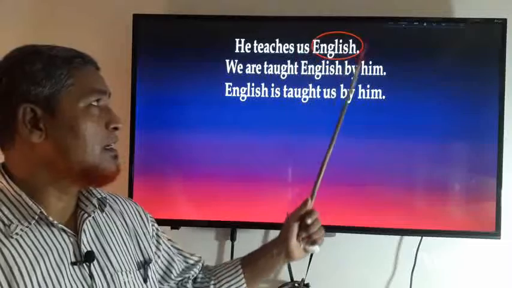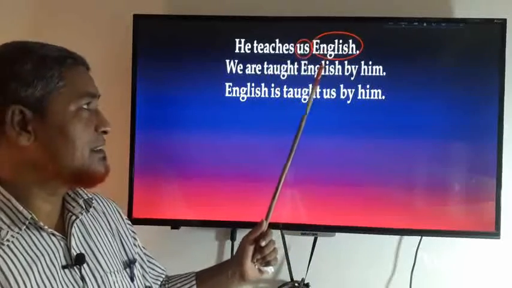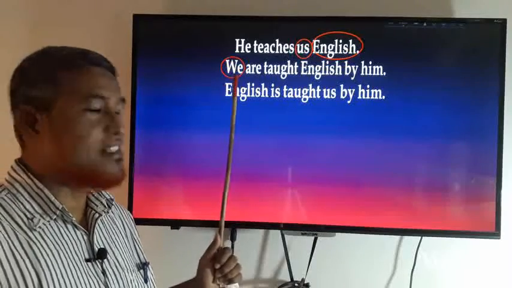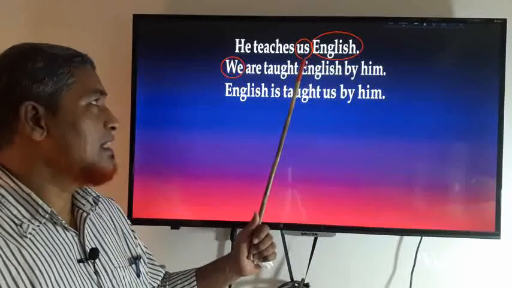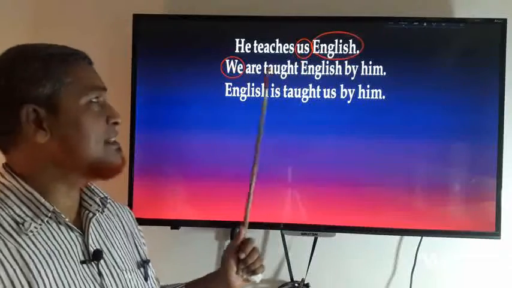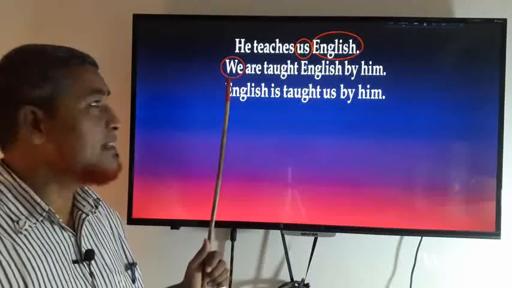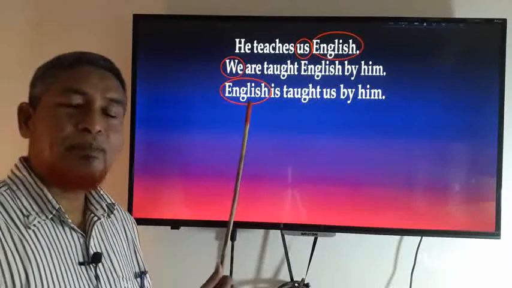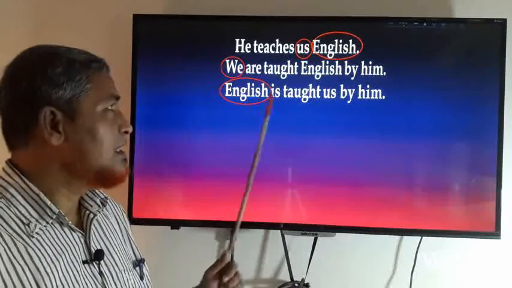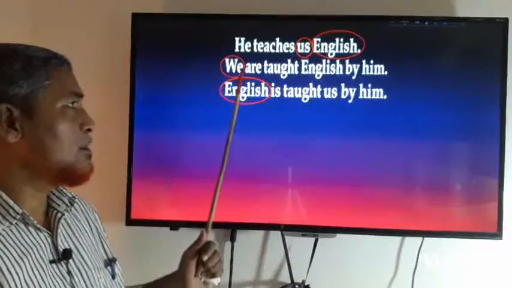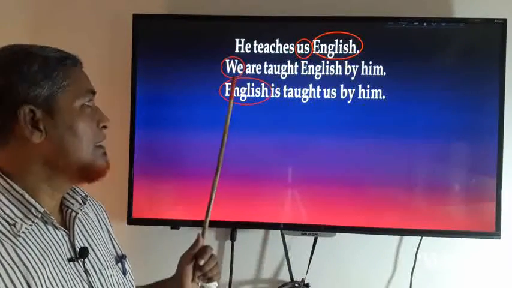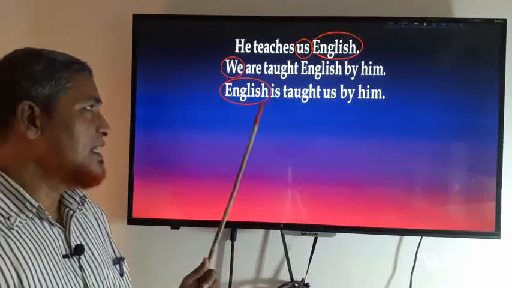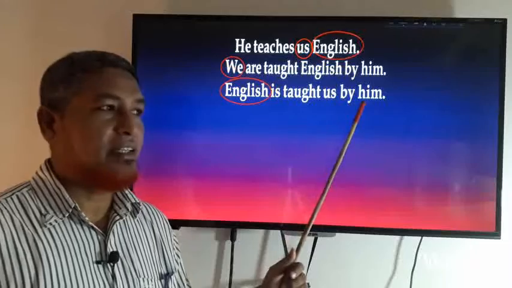Can you follow a marking object? Here is another marking object. So whenever we change it, at first the object of active voice, here is we, and it is a subject of passive voice. You can also use it as the subject of passive voice in a direct object. Both of them you can use. Okay, we are taught English by him, or you can write English is taught us by him.